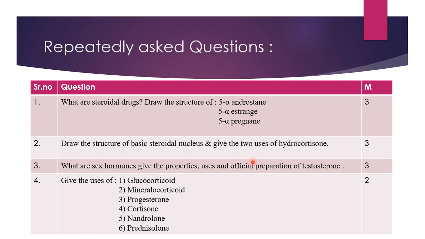Since hydrocortisone is a glucocorticoid, it is used in similar conditions as cortisone is used.